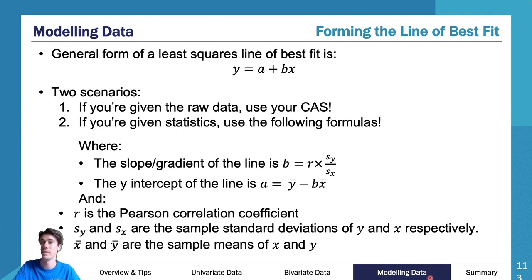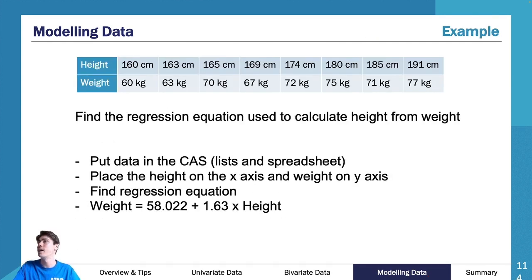Really important. So as you can see here, we have a model of data. We have some raw data given to you. So the best way to go about this, because you've been given raw data, is to put it in a calculator. You've been given height and weight. Well, you need to figure out which of these is the x and which of these is the y. I'm going to say right now that my height is probably going to explain my weight more than my weight explains my height. If I'm taller, I'm probably going to weigh a little bit more. It's just naturally what happens. So height as my x value, weight as my y value. So you need to interpret that. You need to be able to use logical sense to do that.